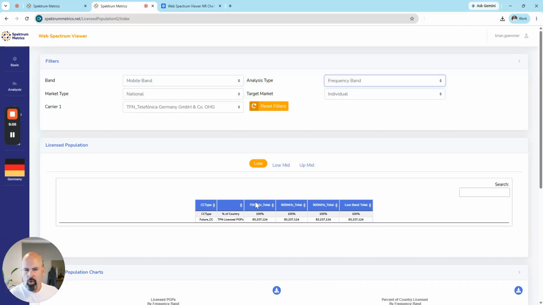So with Germany being nationally licensed, it essentially means that Telefonica has a block of spectrum at 700 megahertz, a block of spectrum nationally at 800, and an A block of spectrum at 900. You can verify this on the spectrum grid.